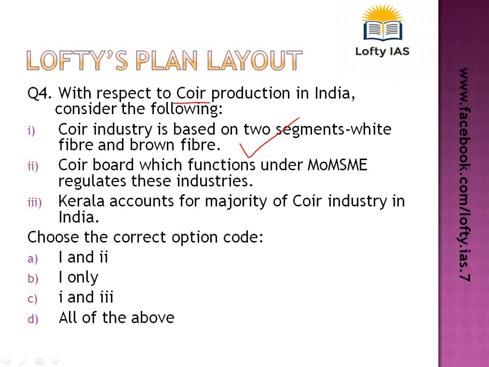available in the market. One is white fiber, which is obtained from immature green coconuts, right? It is actually used for rope manufacture. On the other hand, if we talk about brown fiber, it is obtained by harvesting fully mature brown coconuts, right? And it is stronger and is used to make objects like brushes, mats, etc. So we have this coir board which regulates the functioning of coir industries.